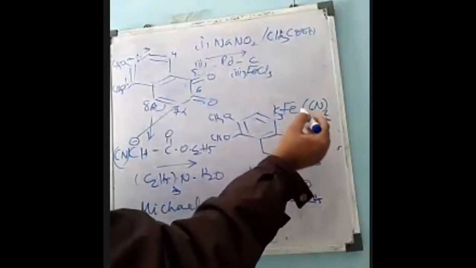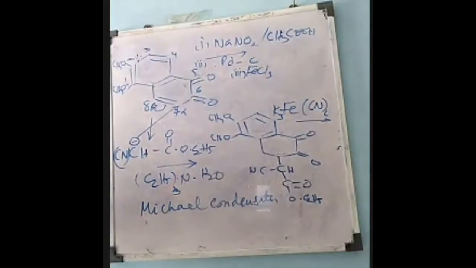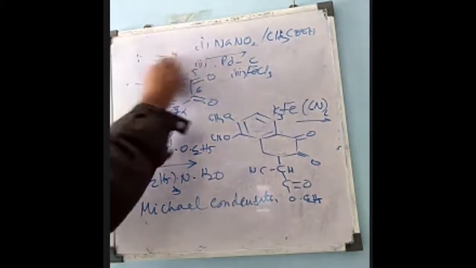Potassium ferricyanide, K3[Fe(CN)6], is a mild oxidizing agent. So now we will get this compound.